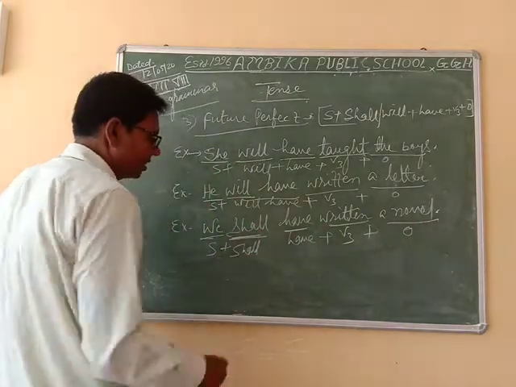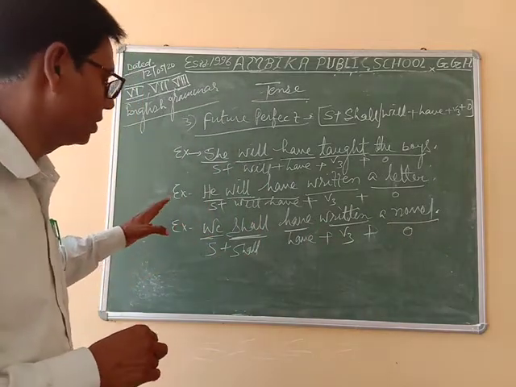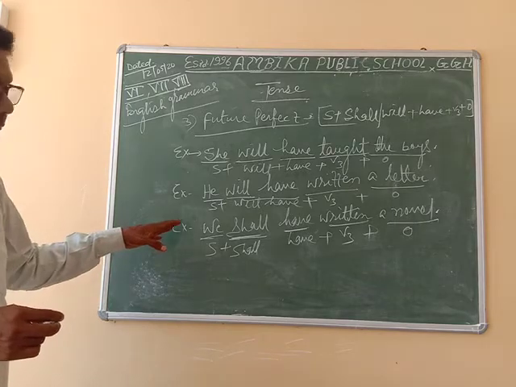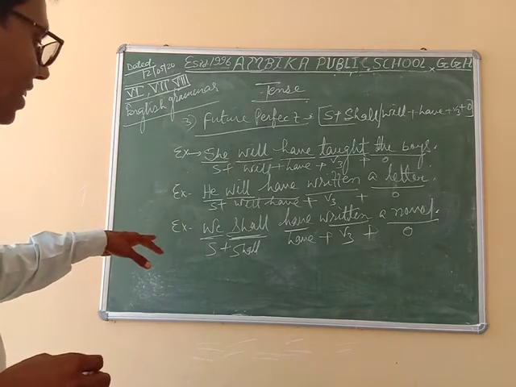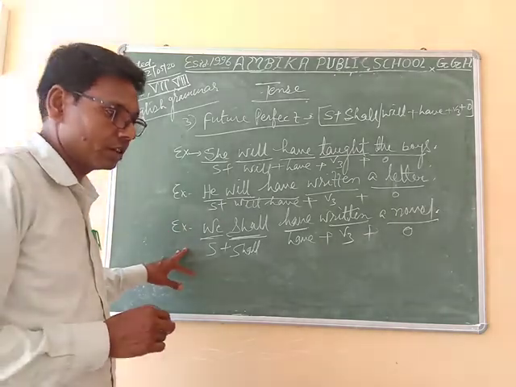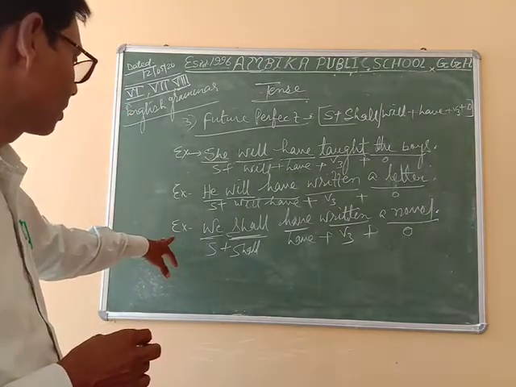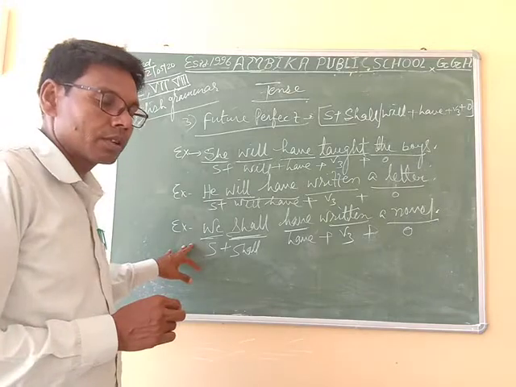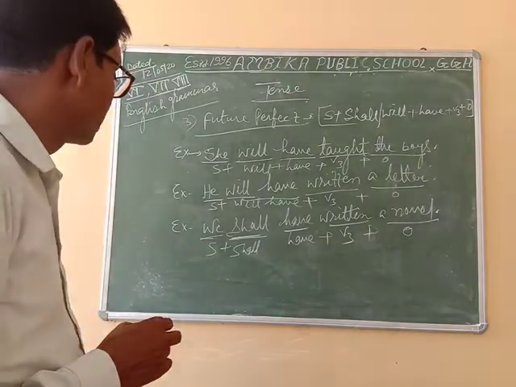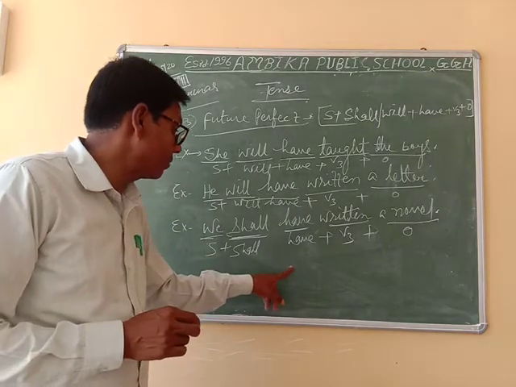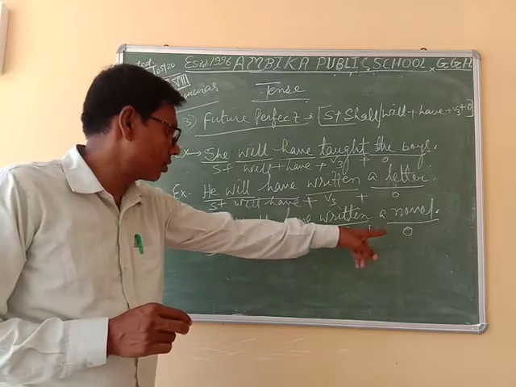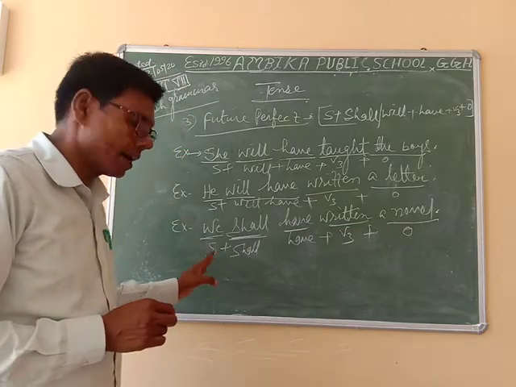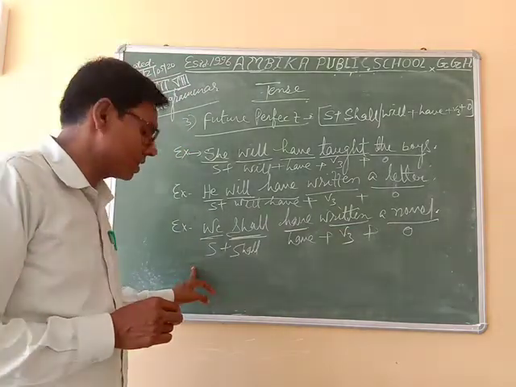You have to decide whether this is object or complement, because this was cleared by me in the very first class, and you can understand from the first video. So subject plus shall have plus third form plus object, and I can tell the sentence is in the form of future perfect.